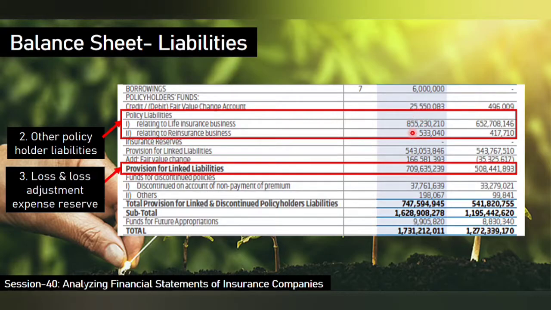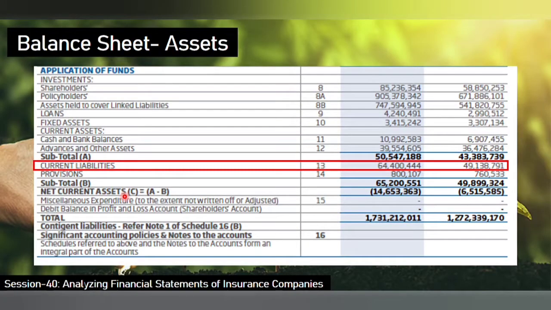So we note down this figure as well. So we got the two heads. Now again the third head is going to the balance sheet. So in the balance sheet side you have these current liabilities. Under the current liability, there is a note here.